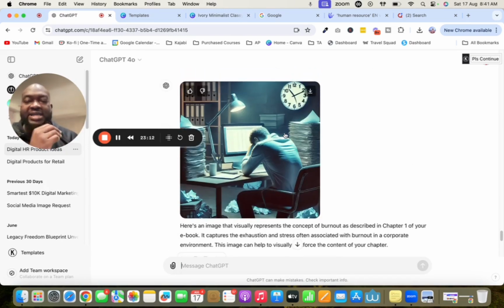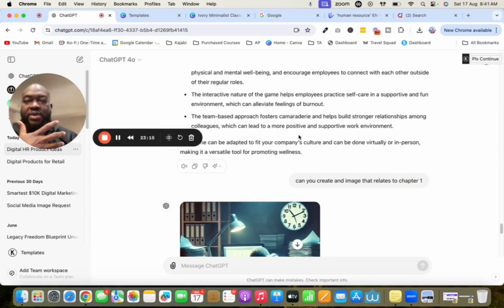What you want to do as an individual is you want to go through it, right? The information that it provided you with, you want to make sure that you tweak the information to let it sound like you as an individual. So if you don't speak a certain way, you don't need to do it that way. What you want to do is ensure that it actually sounds like you, the individual. Then you could go even on a website that is called Grammarly, and you could just copy and paste the information in there, to make sure all your grammar and all that good stuff is in order.